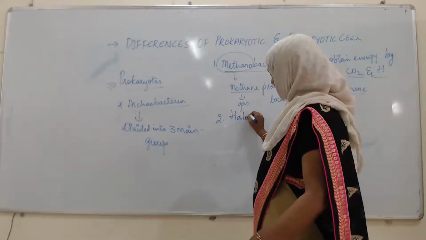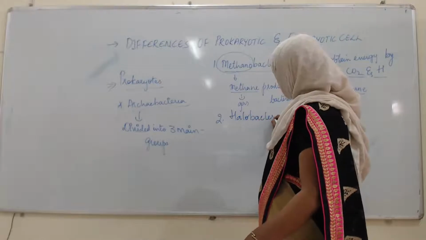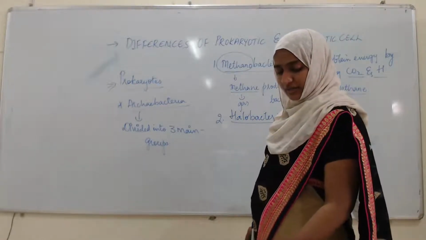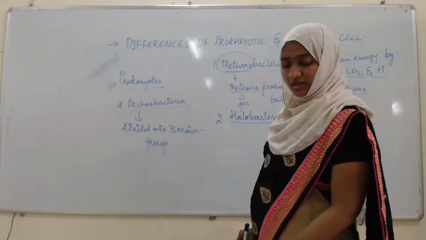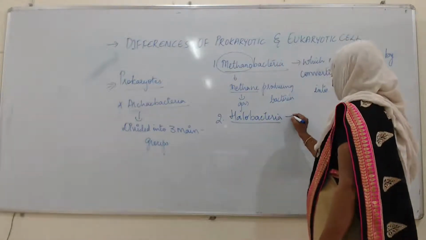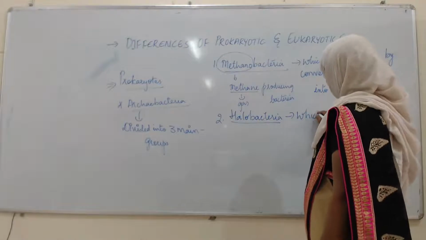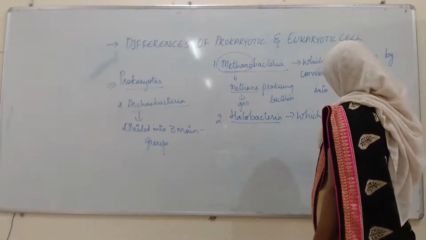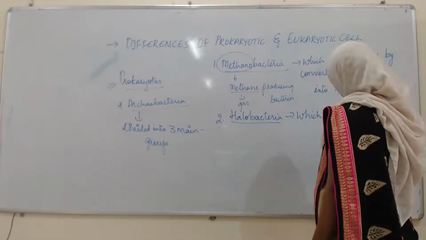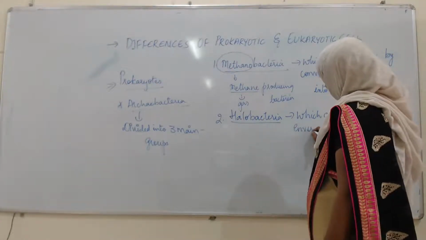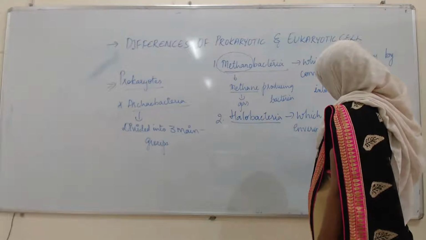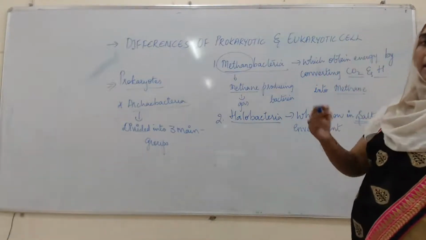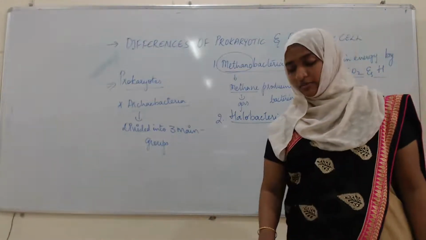halobacteria. What do you mean by halobacteria? Means which can grow in a salty environment, where there is a higher concentration of sodium chloride.